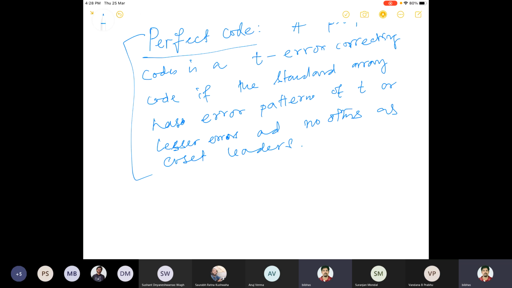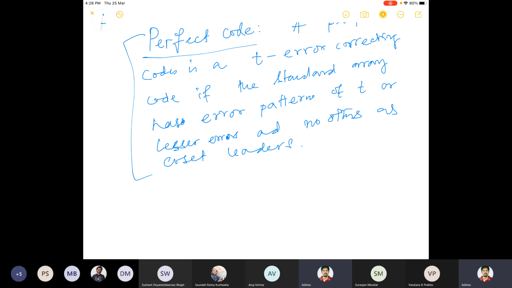Your list of coset leaders is automatically decided by the parity matrix. So this is a special kind of linear code, which is called a perfect code. In fact, Hamming code is a single error correcting perfect code. That means the value of t is equal to 1.